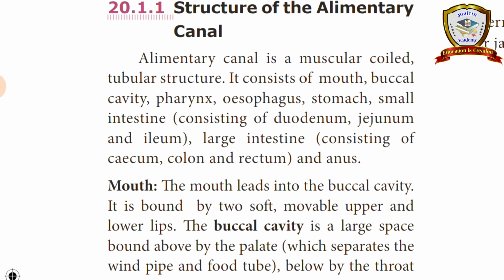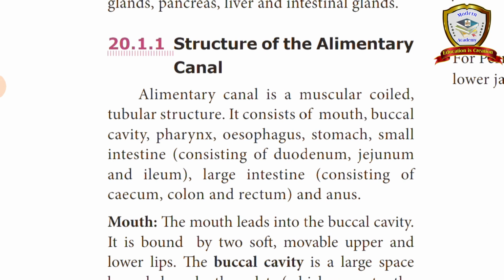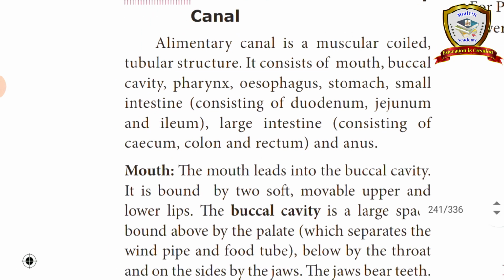In the small intestine, three parts are there: duodenum, jejunum, ileum. In the large intestine: cecum, colon and rectum.